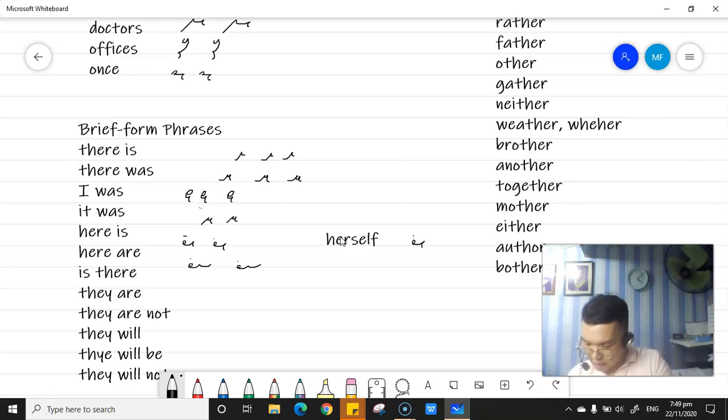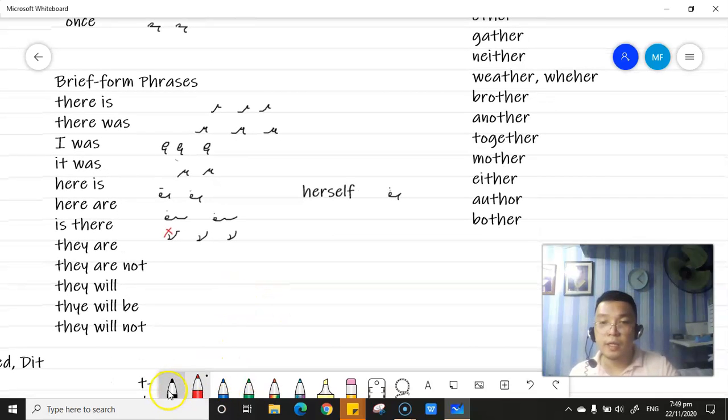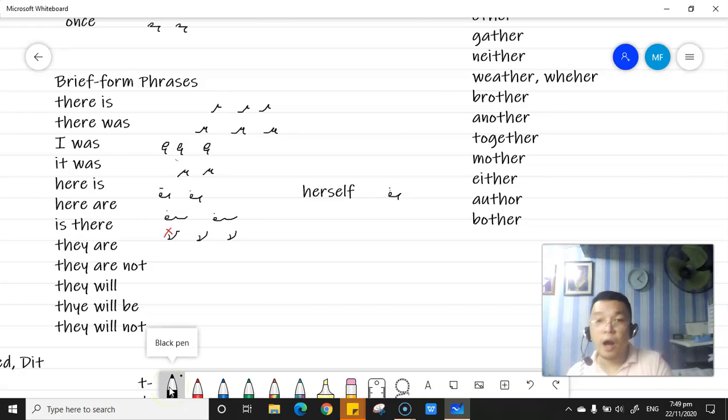We have the is there. So do not mind the example number 1 or exhibit 1. So it is an under it. We have the they are, over it are. Okay, they are not.